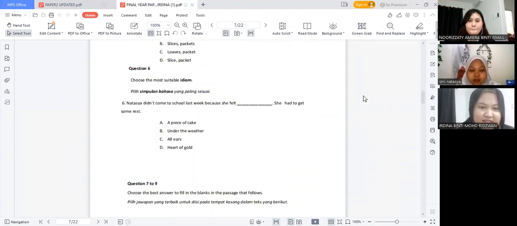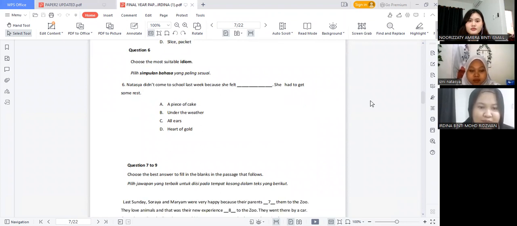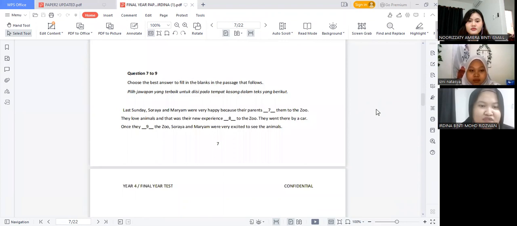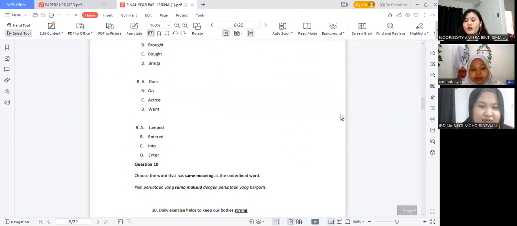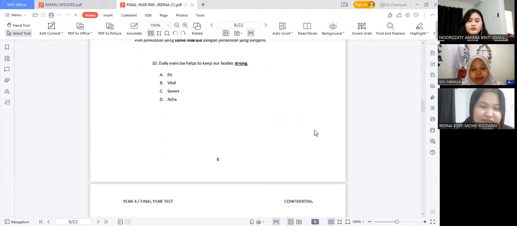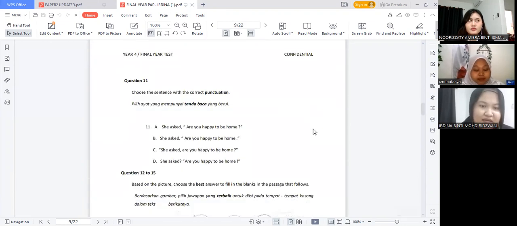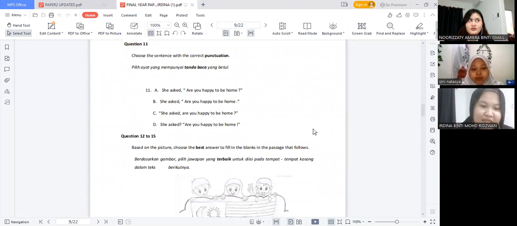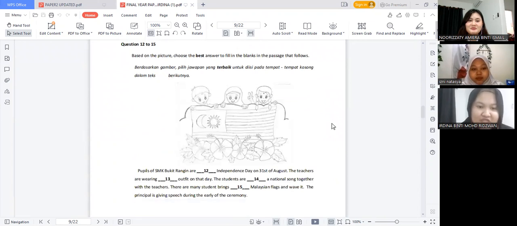Next is question 6. Choose the most suitable idiom. And then we're moving on to questions 7 to 9. Choose the best answer to fill in the blanks in the passage that follows. Next is question 10. Choose the word that has the same meaning as the underlined word. Question 11. Choose the sentence with the correct punctuation. Questions 12 to 15. Based on the picture given, choose the best answer to fill in the blanks in the passage that follows.